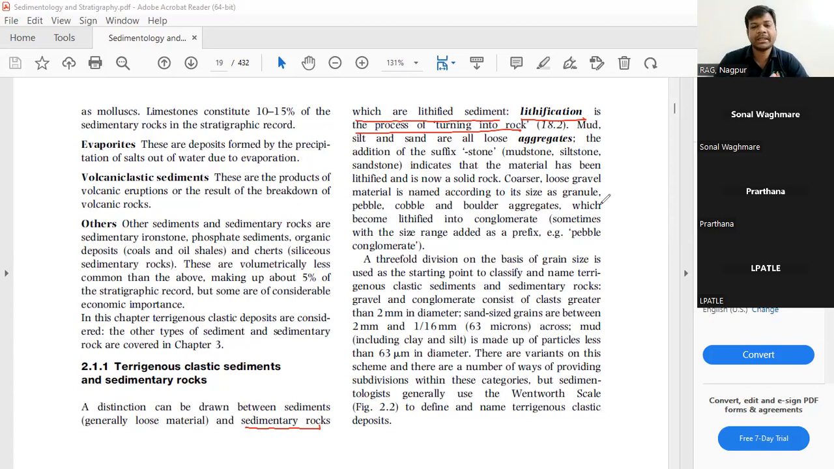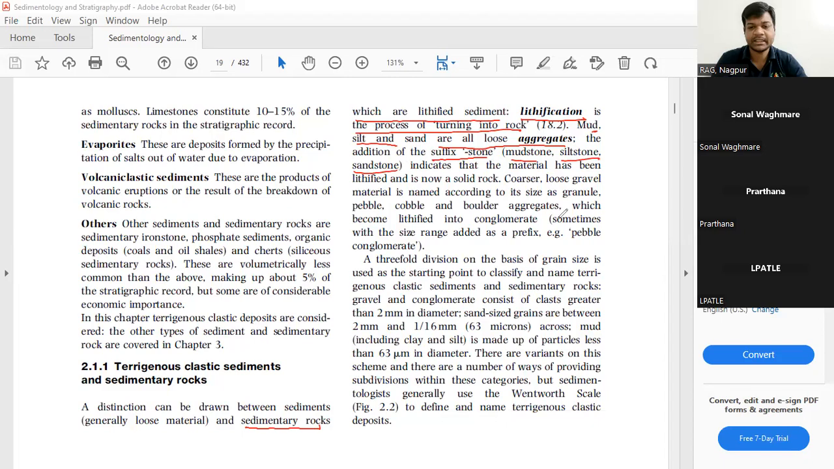During this, all the particles will not be of the same size. There will be different grades of particles, and these particles will come together and form one rock. Here mud, silt, and sand are the aggregates, the material which comes together to form a rock. Then a suffix is attached, which is stone. So it becomes mudstone, siltstone, sandstone, etc.